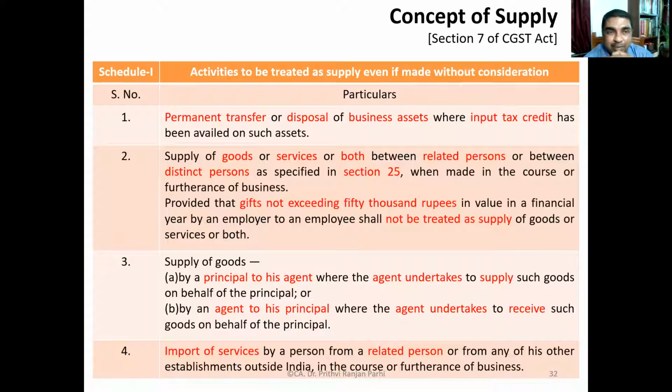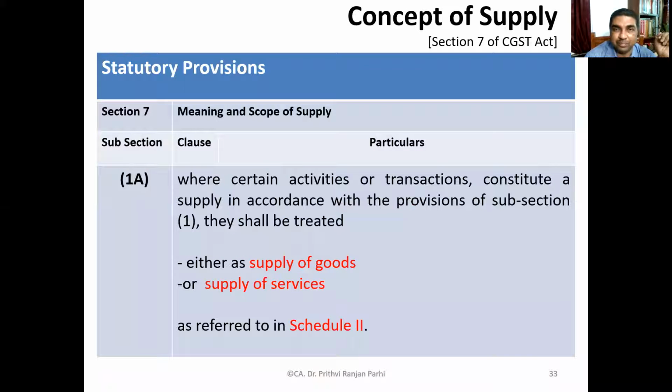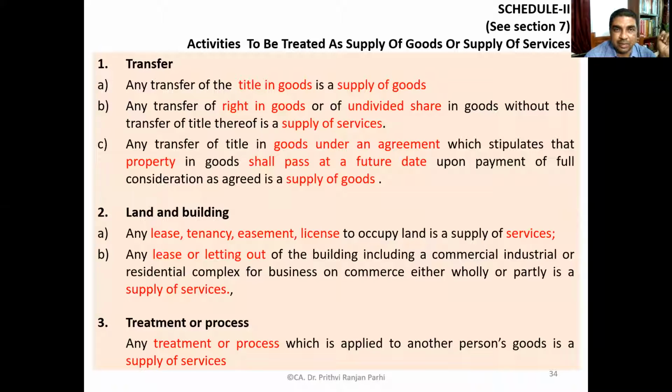Now, this is the example. These are the Schedule 1 items. You can just have a look. Of course, we had seen it in our previous classes. So these are the activities which are treated as supply, even if made without consideration. We have discussed all this concept, so I'm not repeating it now. Now you see, these are the activities.